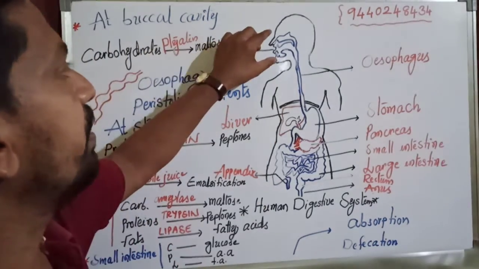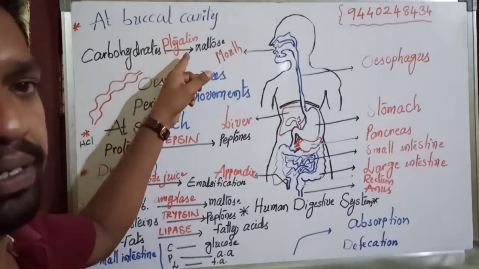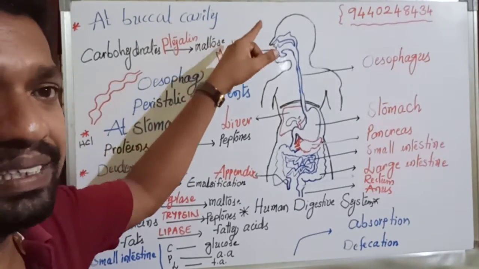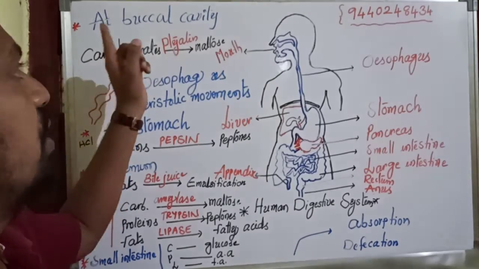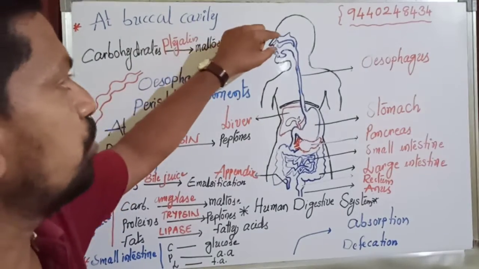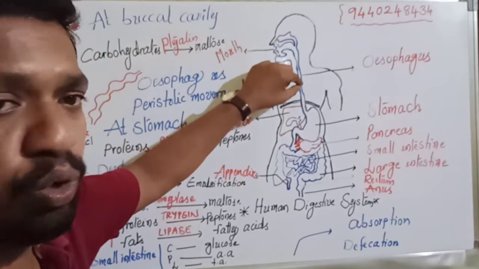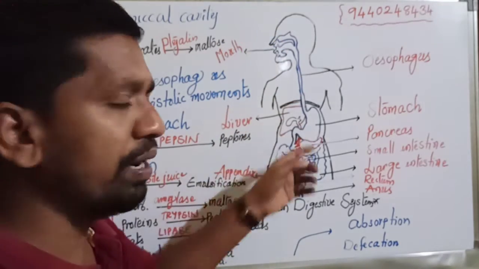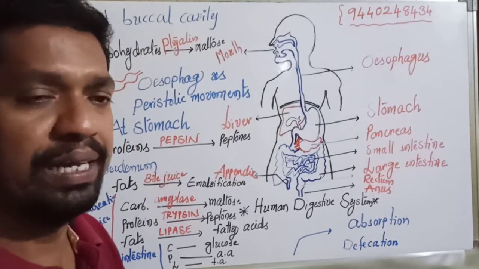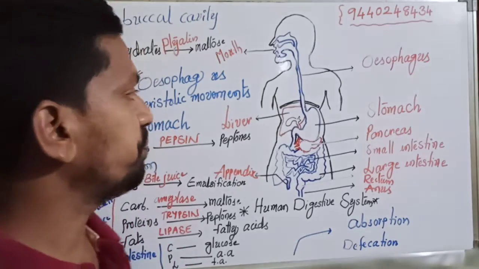Okay, in the buccal cavity, due to ptyalin, which is a part of the saliva, carbohydrates are partially digested and converted into maltose sugar. Now the bolus is moving to the esophagus through peristaltic movements. Finally it enters the stomach, a big sac which plays different roles in digestion.